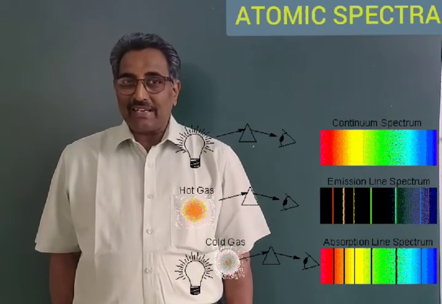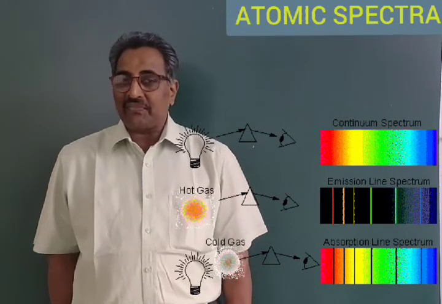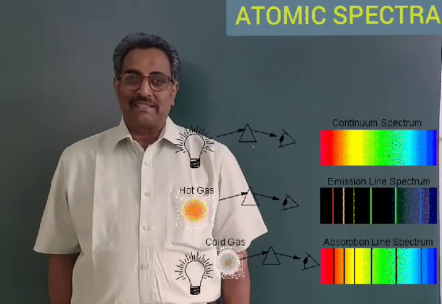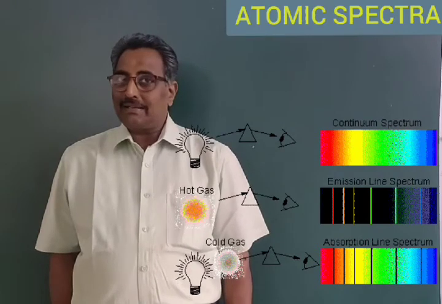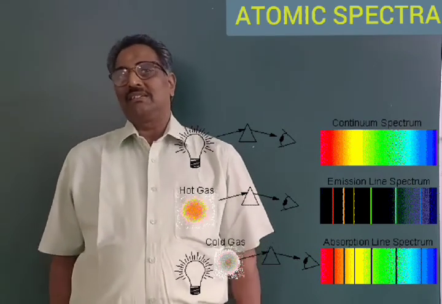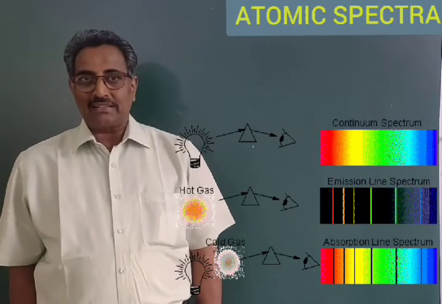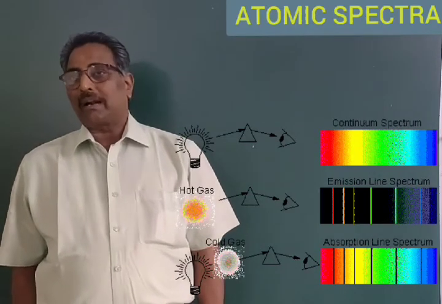Because of the gaining of only certain definite frequencies, those frequencies will be missed in the light transmitted by those elements. Because of that, dark lines are observed on bright background.